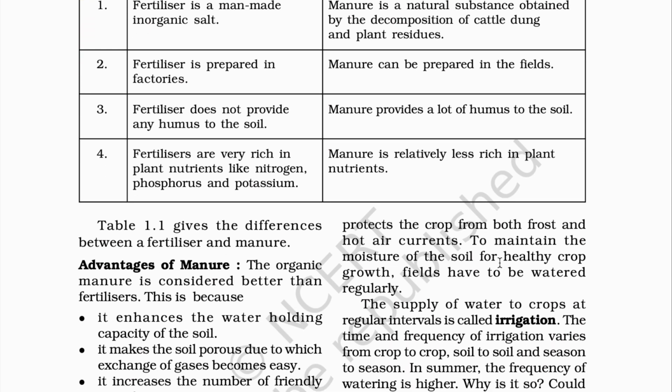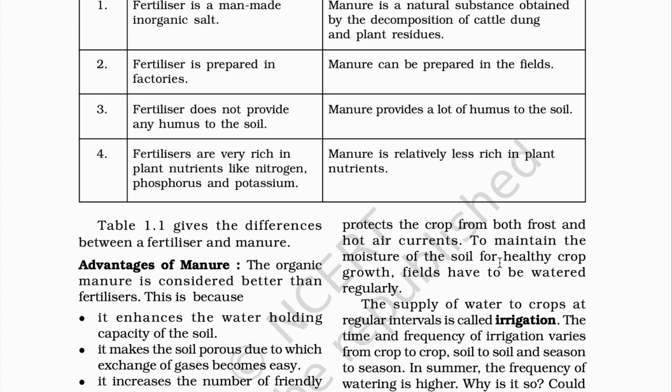Table 1.1 Differences between fertilizer and manure. First, fertilizer is a man made inorganic salt. Manure is a natural substance obtained by the decomposition of cattle dung and plant residues. Second, fertilizer is prepared in factories. Manure can be prepared in the fields.